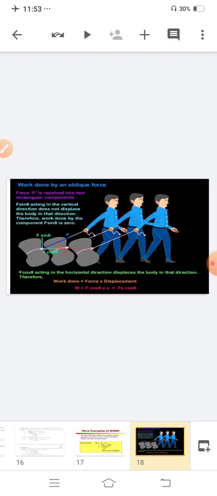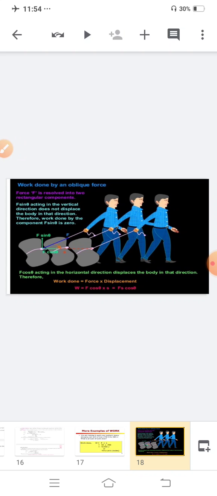So basically in that case W is not equal to F into S. We can't find W is equal to FS here, because some angle will be there. So force F is resolved into two rectangular components. One acts in the vertical direction, does not displace the body, and the work done by that component is 0. Clear? So F cos theta, acting in the horizontal direction, displaces the body.